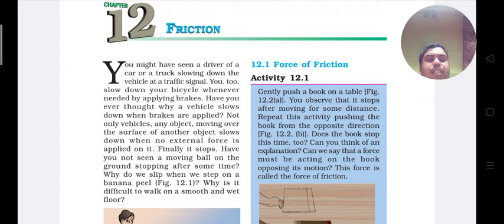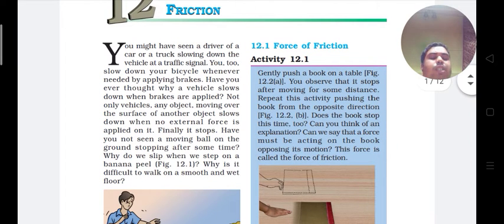The force of friction always opposes the motion of one object over another object. So the force of friction acts in a direction opposite to the direction in which an object moves. I repeat again, what is the direction of the force of friction? The force of friction always opposes the motion of one object over another object, so it acts in a direction opposite to the direction in which an object moves.